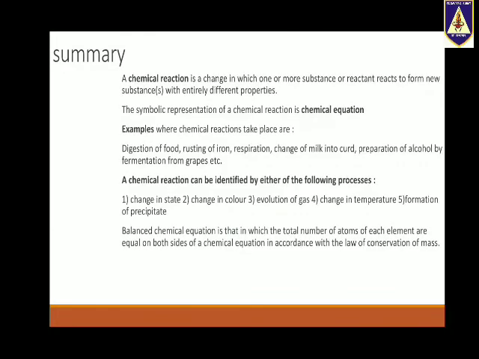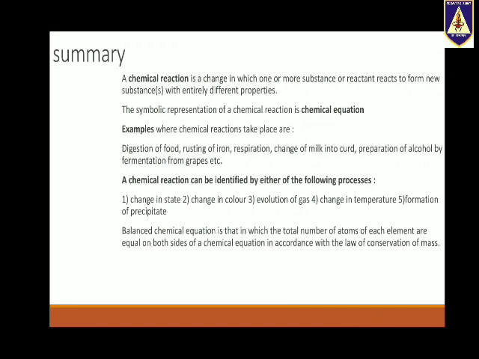So what we have learned so far: a chemical reaction is a change in which one or more substances or reactants react to form a new substance with entirely different properties. The symbolic representation of a chemical reaction is a chemical equation. Examples where chemical reactions take place are digestion of food, rusting of iron, respiration, change of milk into curd, preparation of alcohol by fermentation from grapes, etc.